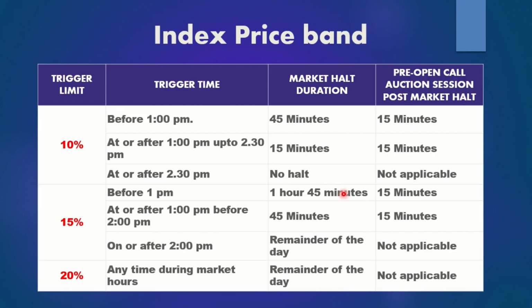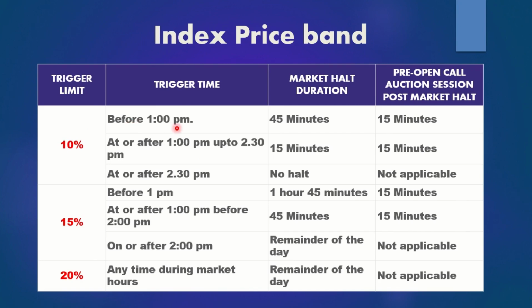For India, some indices also have price bands, for individual securities as well as the index, and there is a timing involved. There are three trigger limits: 10%, 15% and 20%.